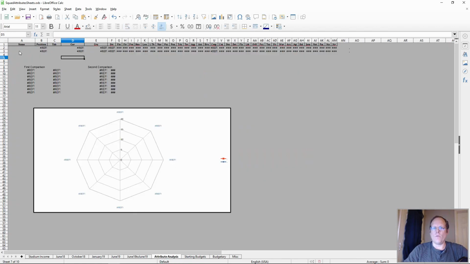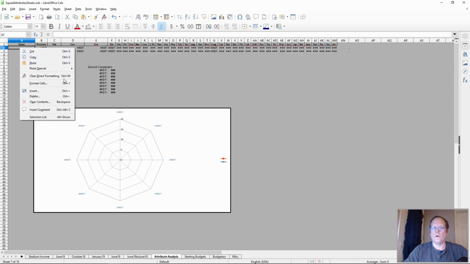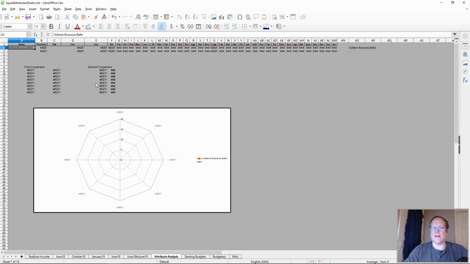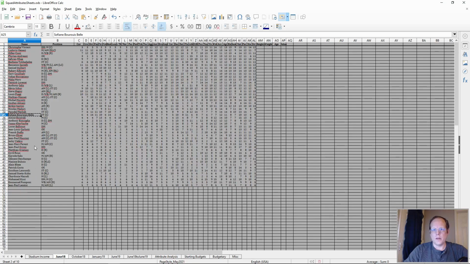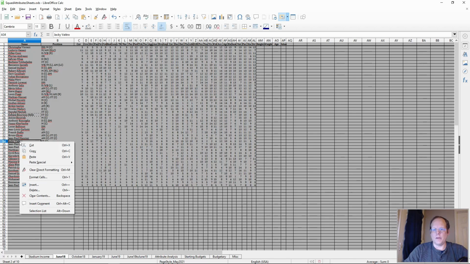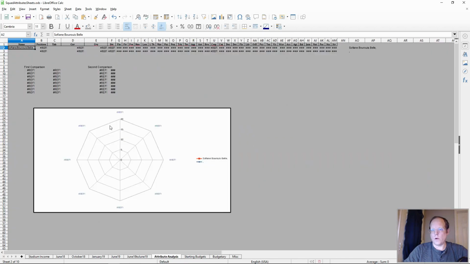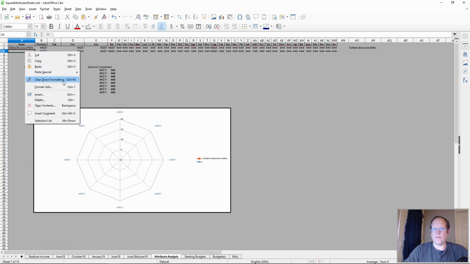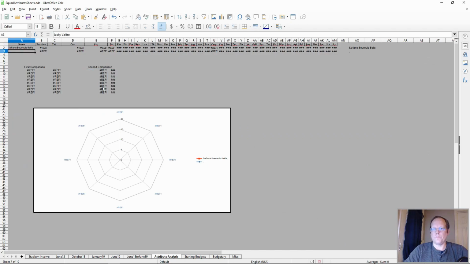We're going to copy that. We are going to paste unformatted text. Now, this comes in handy when you have players with names that have accents in them. Like Jackie Valero, for instance, has the accent over the E. If I just type in Valero with no accent, it's not going to come up. But this is what we're going to do. I'm going to copy Jackie Valero, and we're going to paste his name into the attribute analysis.